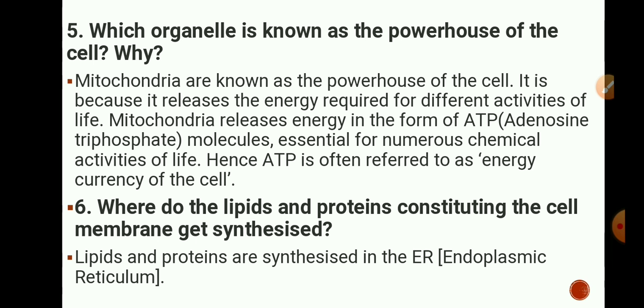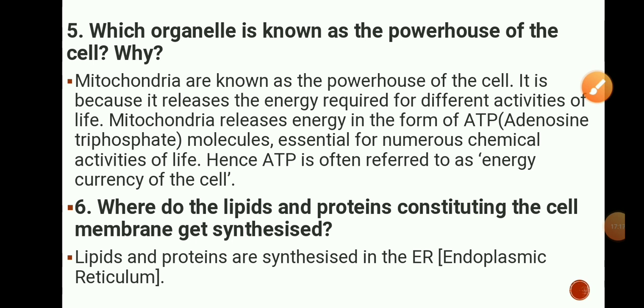This ATP is known as the energy currency of the cell, and as it provides energy in the form of ATP, it is called the powerhouse of the cell. So as per requirement, the energy is released from the mitochondria for different activities, and so mitochondria are called the powerhouse of the cell as they release energy in the form of ATP.